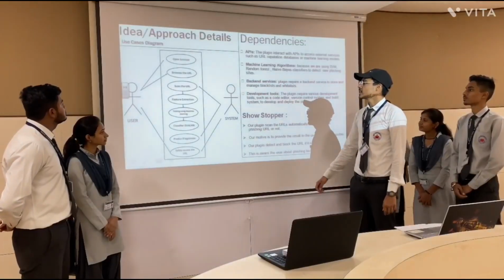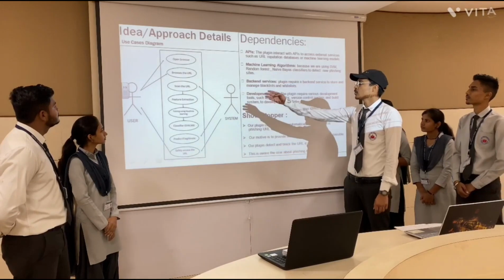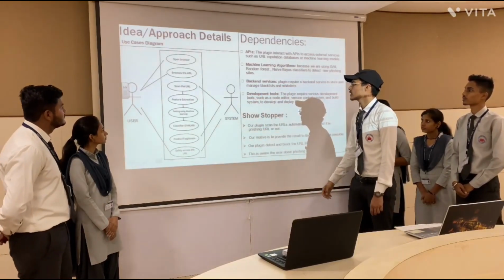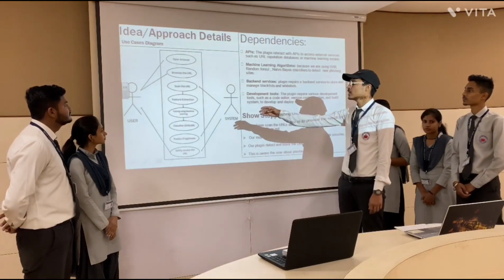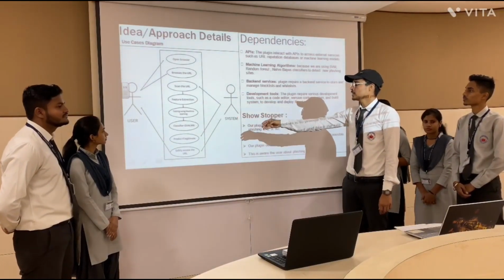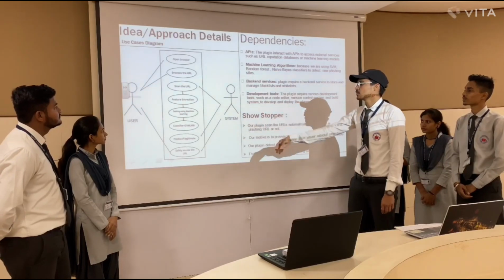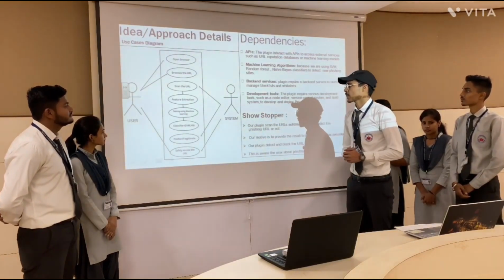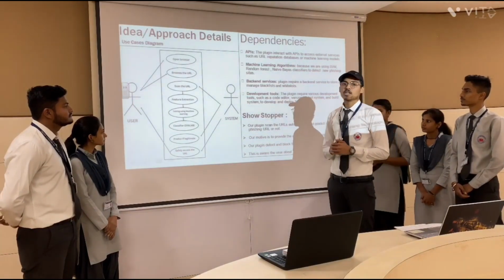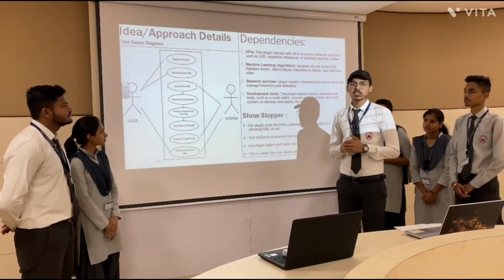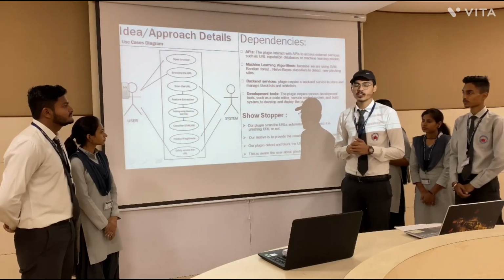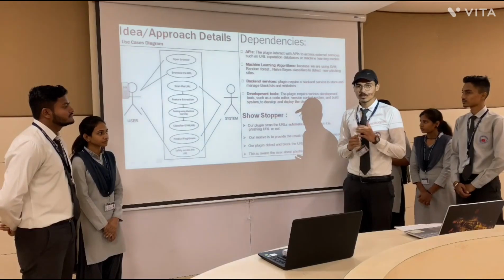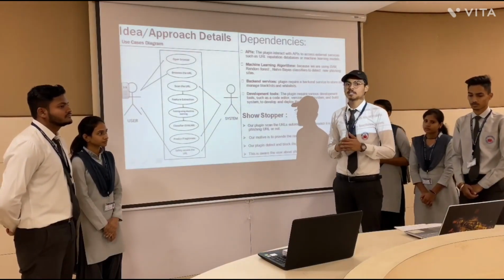You can see in the diagram, firstly the user opens the browser and after that browses the URL. After that the system starts to scan the URL, extracts the features of the URL and tests using machine learning algorithms, Naive Bayes, random forest and SVM, and after that classifies the URL and predicts. If it is legitimate, then the user safely accesses the URL, and if it is a phishing URL, then the system blocks the URL and adds it to the database.